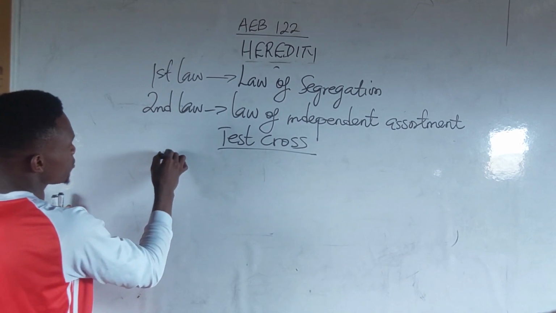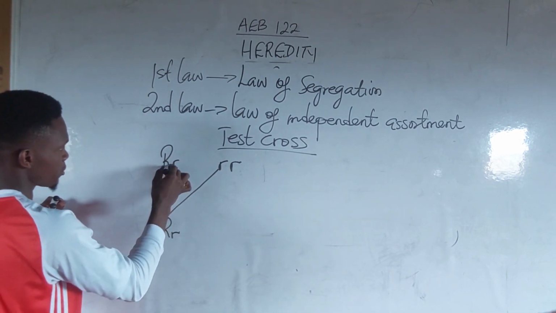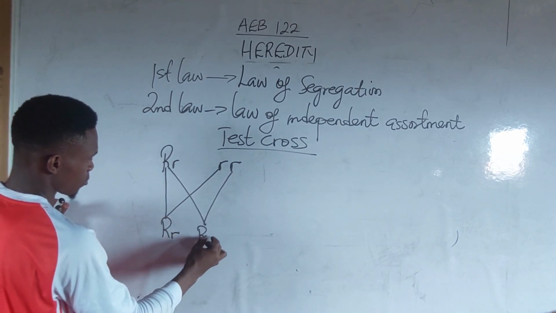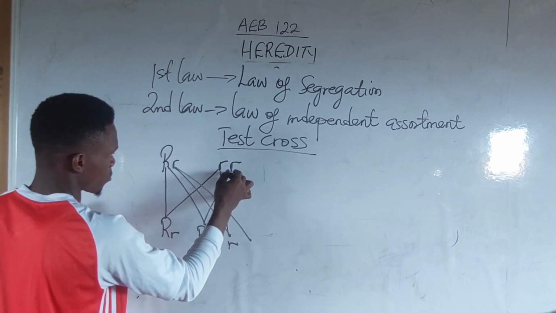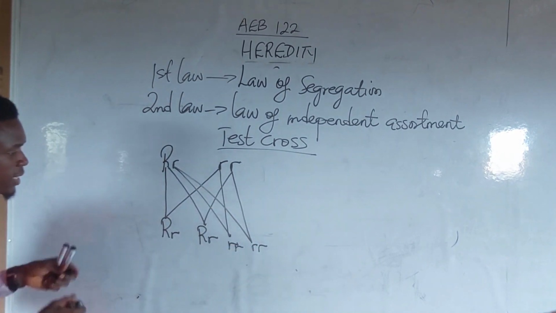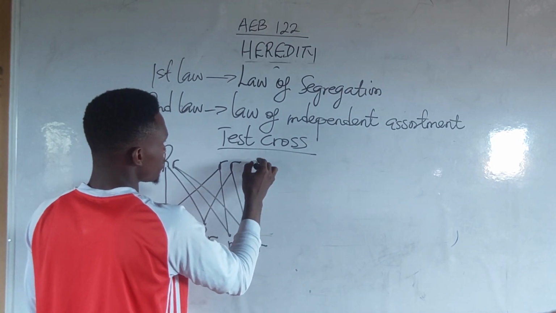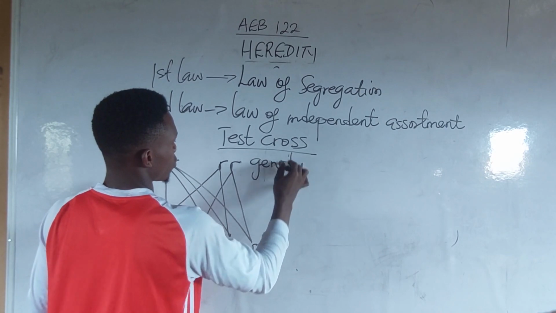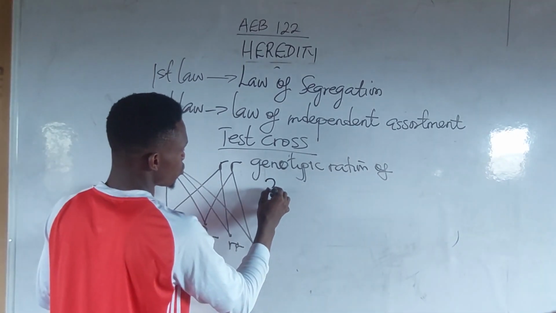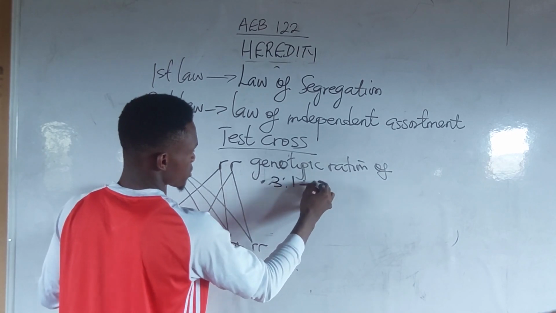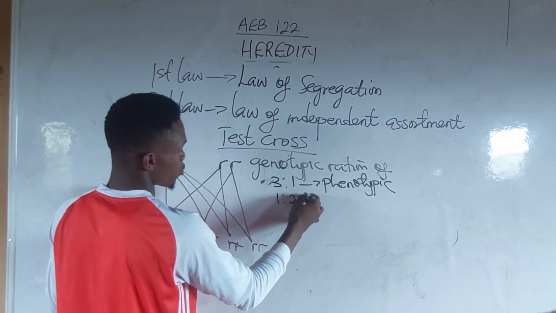So please take note of this. A test cross or a monohybrid cross led to a phenotypic ratio of 3 to 1, I said it before. And the genotypic ratio is 1 to 2 to 1.